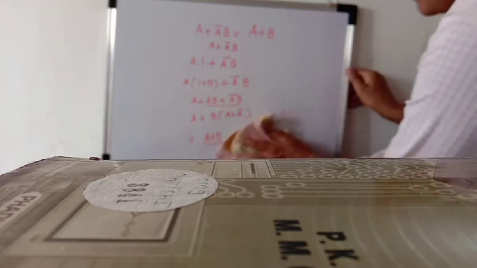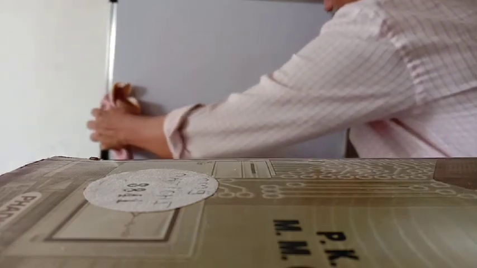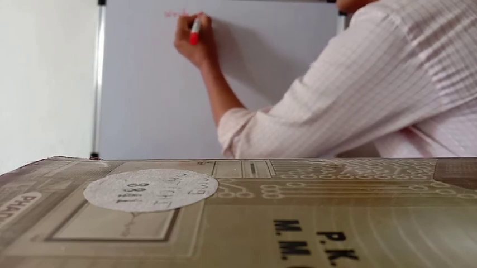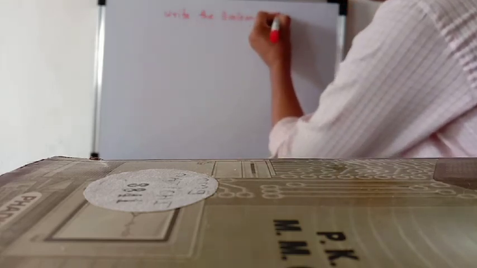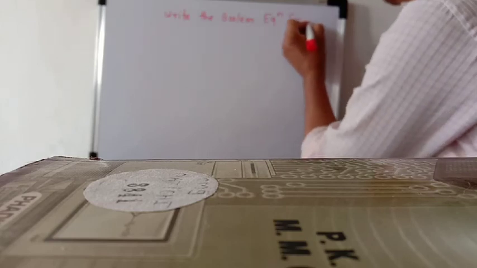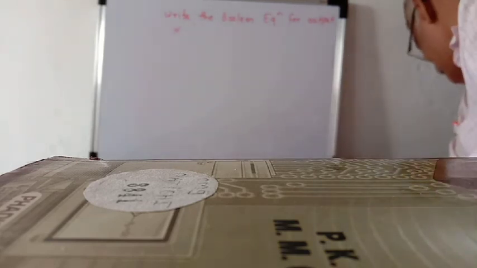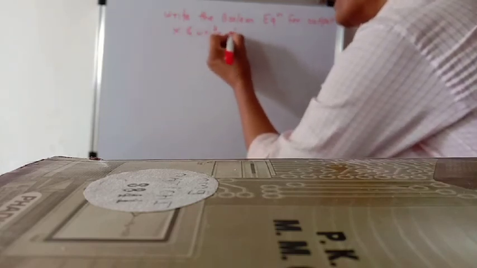Okay. The next: write the Boolean equation for output X, and write the truth table.